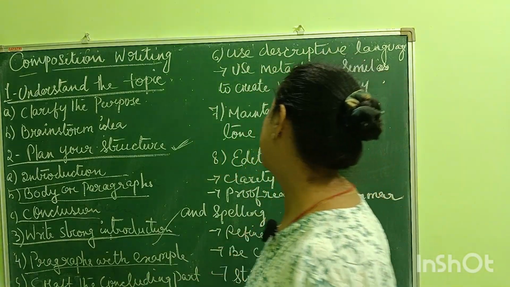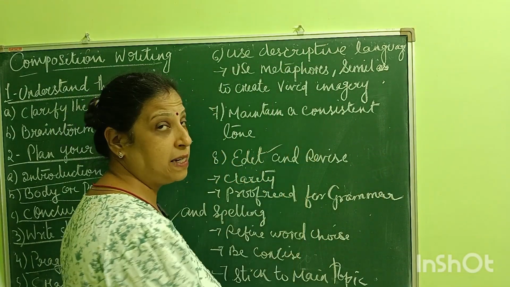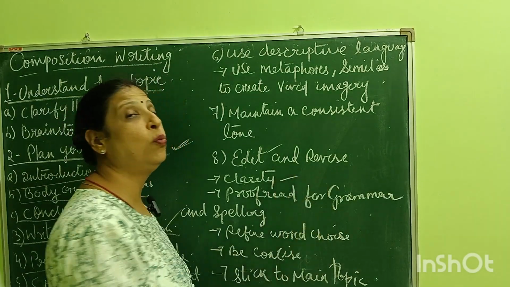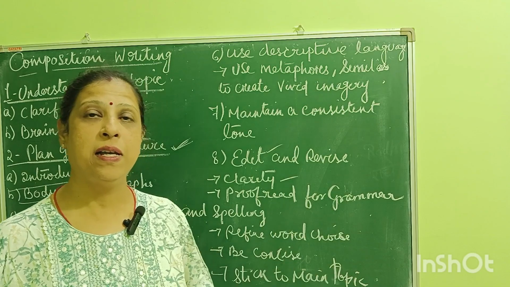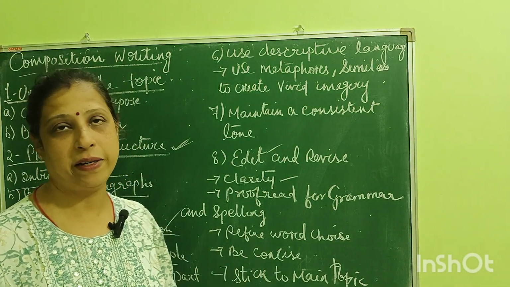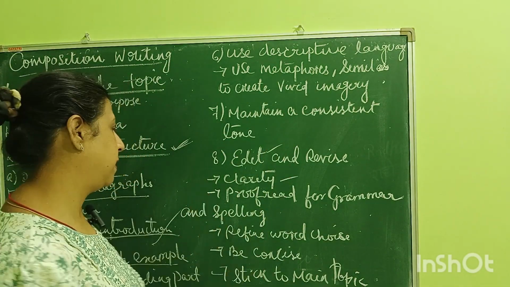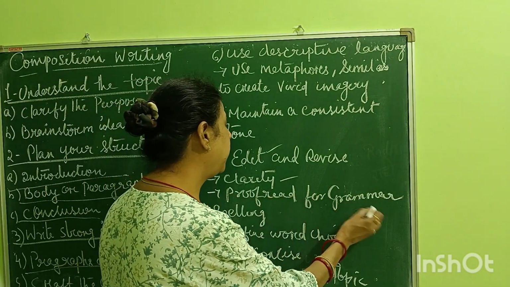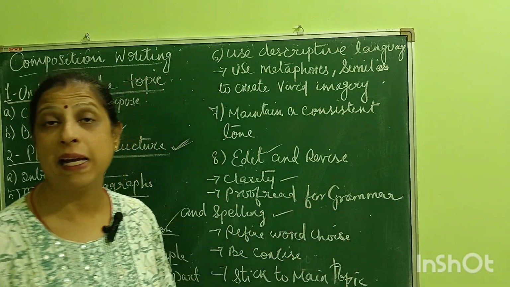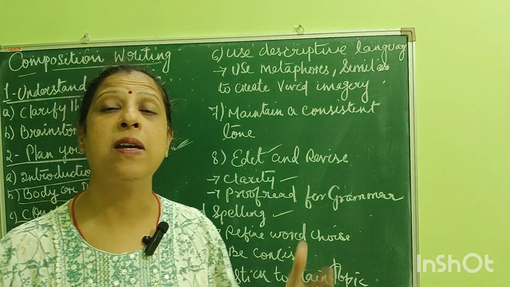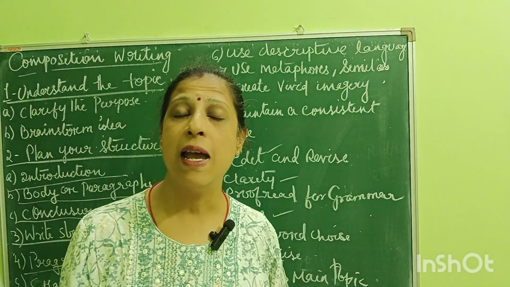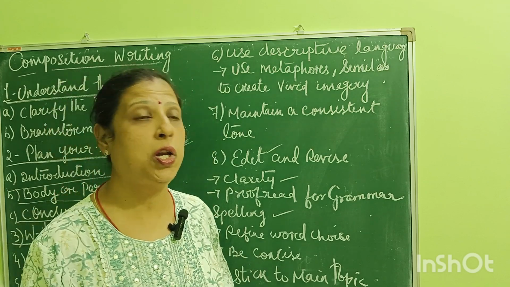Then, so there should be clarity, edit and revise. There should be clarity on what you have written. What is the topic? What have you written? So you need to read it once again. Then there should be proofreading for grammar and spelling. As I told you, proofreading means once again you are going to revise whether you are grammatically correct and the spellings are correct or not.